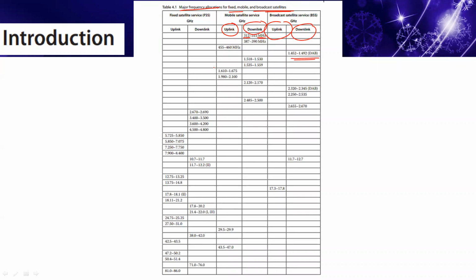For fixed satellite communication, the downlink frequency is allocated likewise, and this is for the uplink frequency. The entire spectrum is divided into various frequency band designations.